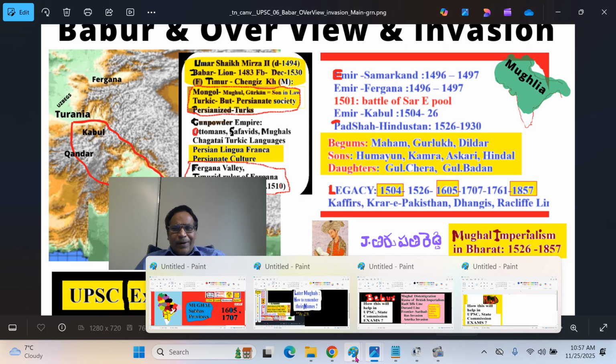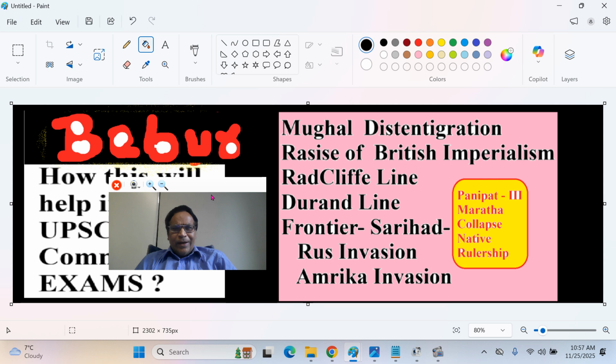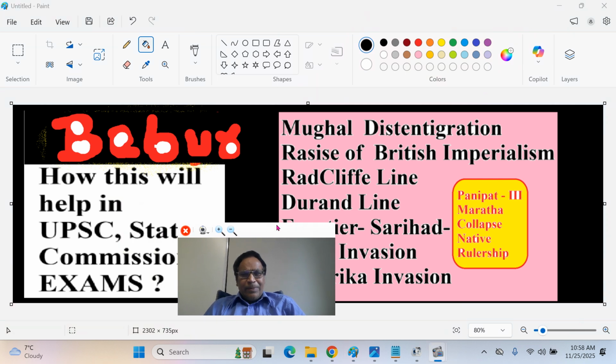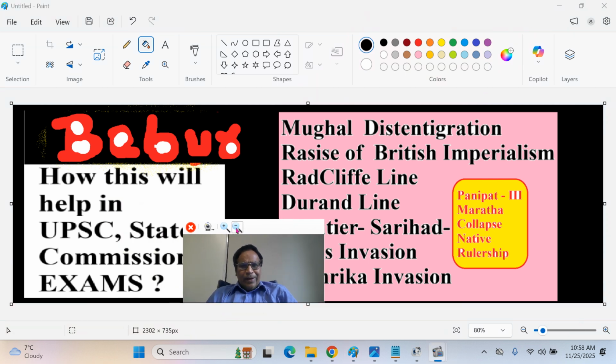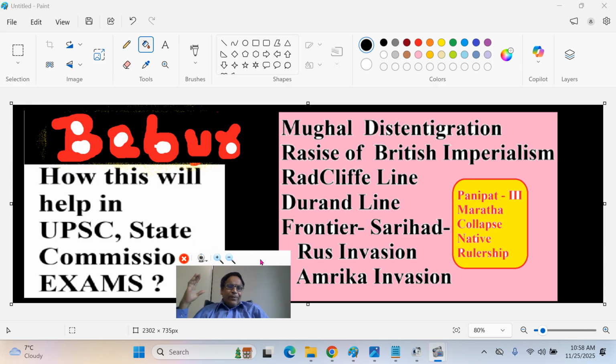Having that broader idea, you can leverage it in many aspects in the examination. And here I'll give you a few hints. Babur, 1504 to 1530, then 1761 Panipat, then 1857 Sepoy Mutiny.